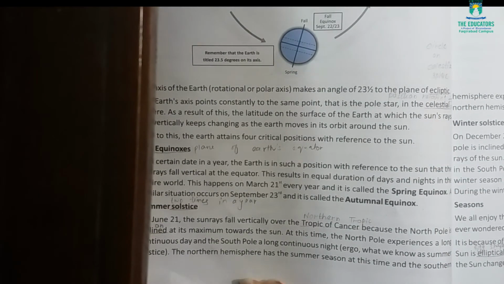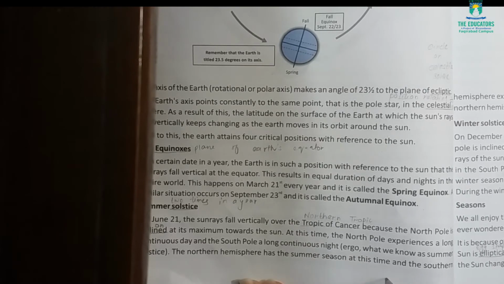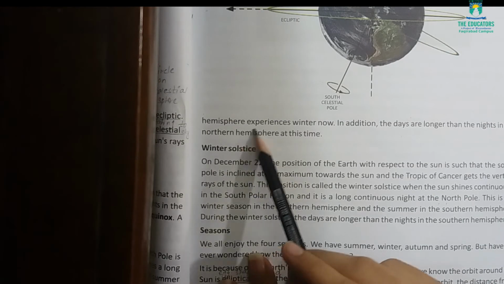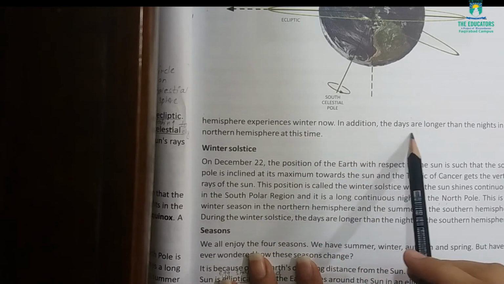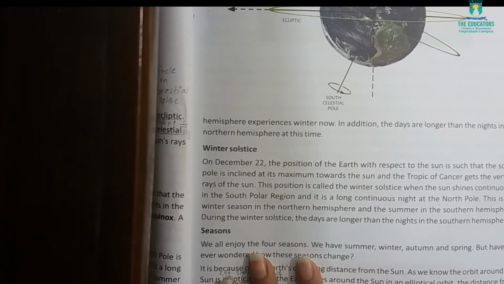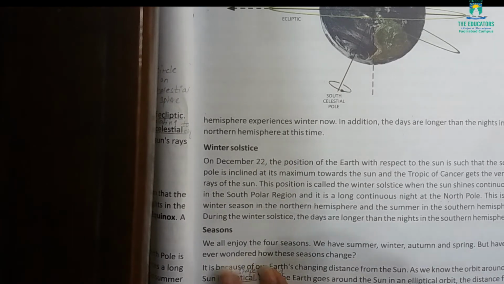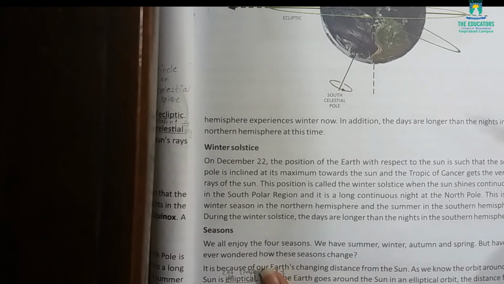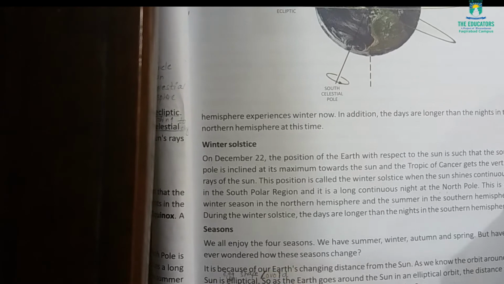The northern hemisphere. Hemisphere means half part of the earth, which is south or north. Northern hemisphere means half part has a summer season at this time, and the southern hemisphere experiences winter now. In addition, the days are longer than the nights in the northern hemisphere at this time. So as the days are longer, it will be the summer season, and when the nights are longer, it will be the winter season.